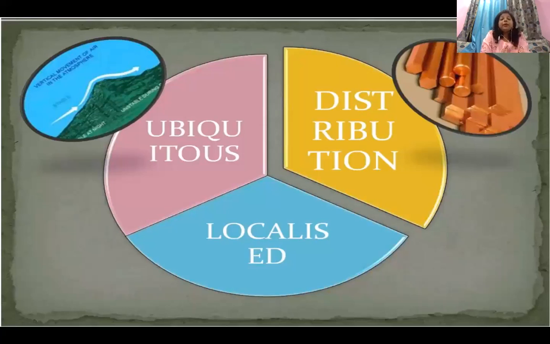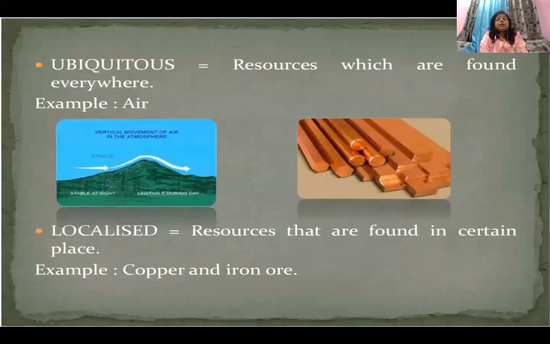Okay, ubiquitous means the resources which are present everywhere. For example, air which we breathe. Okay, it is present everywhere, so therefore it is considered to be a ubiquitous resource. Localized resources are found in certain local places only, like copper, iron ore.